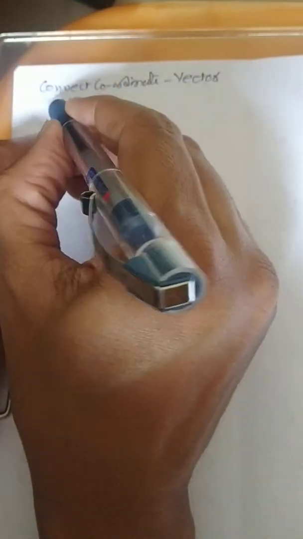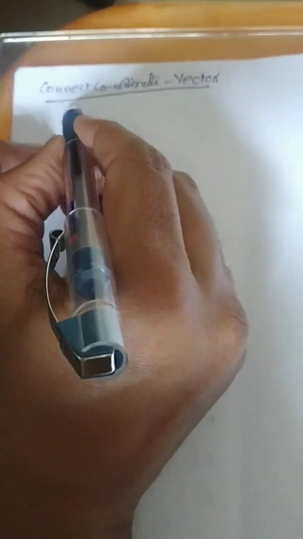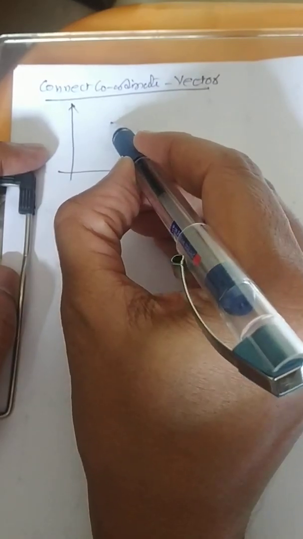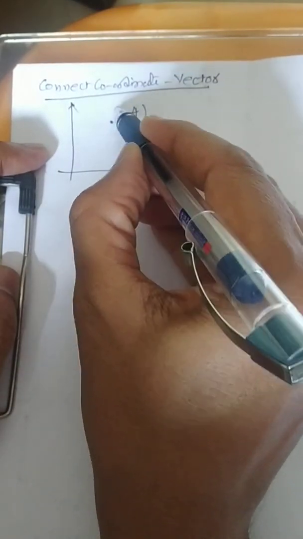Now let us connect with coordinate geometry and the vector. So for that, let us consider this point as (3, 4).